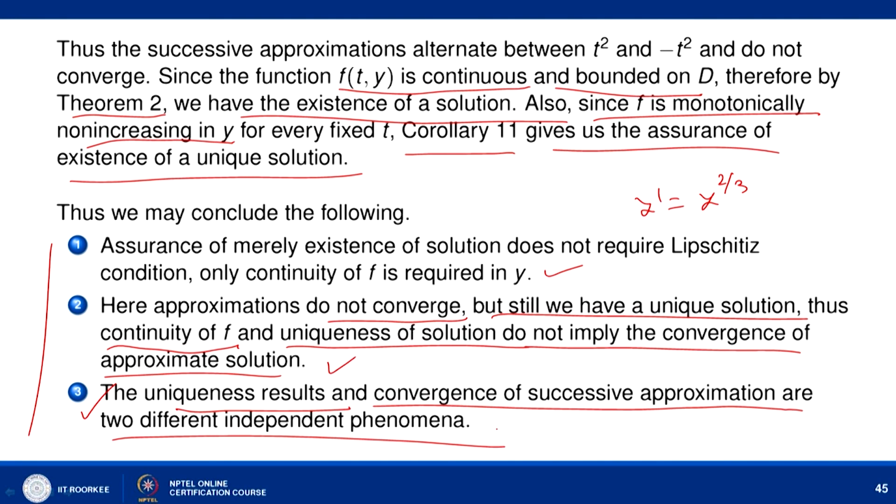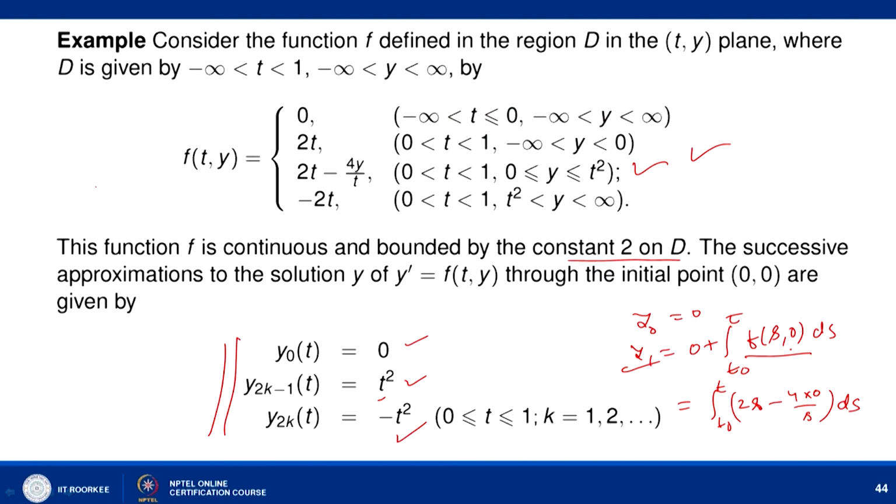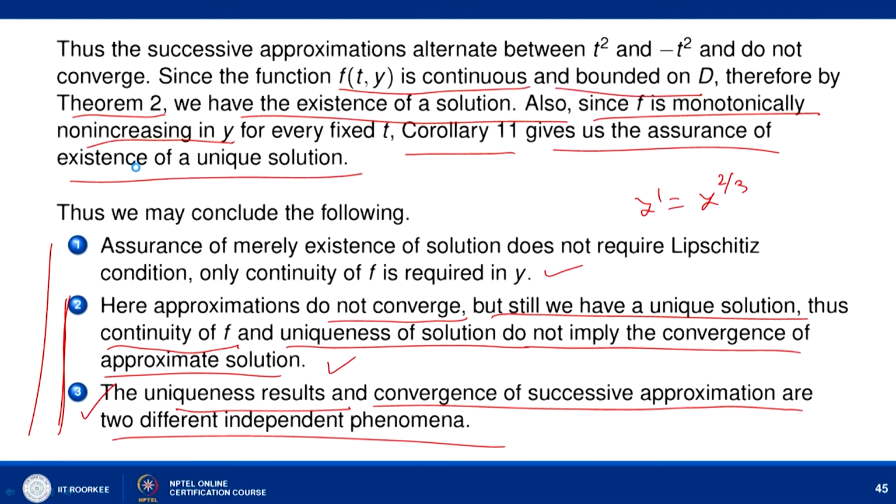These last two conclusions are based on the example given here, and the first conclusion is based on the earlier example: existence does not require the Lipschitz condition, only continuity is sufficient. So, with this we end our lecture.